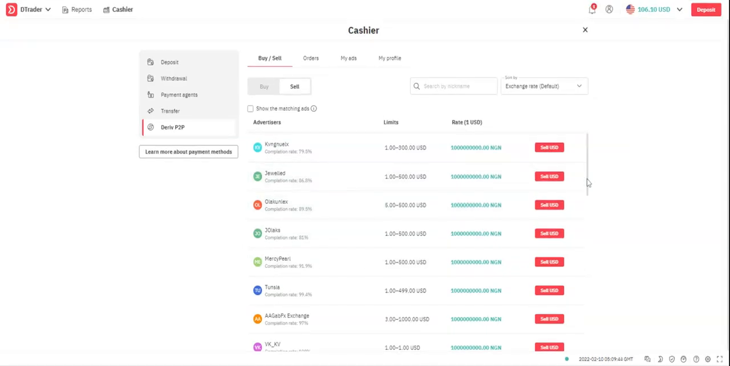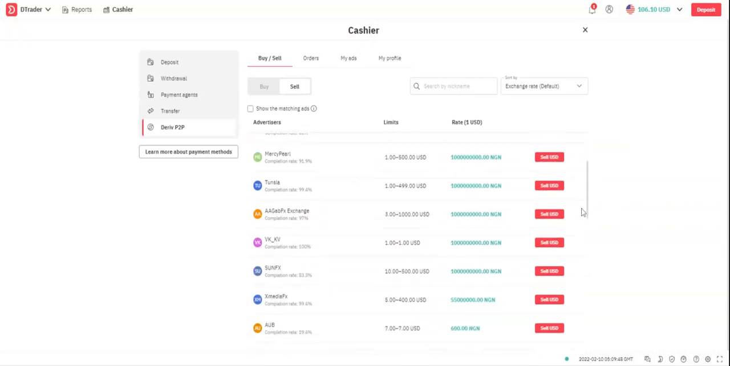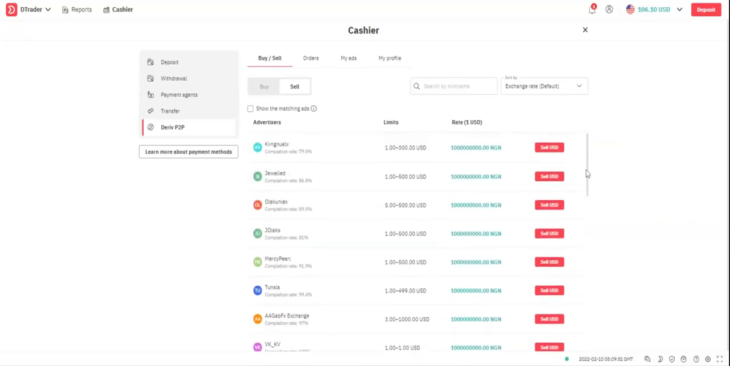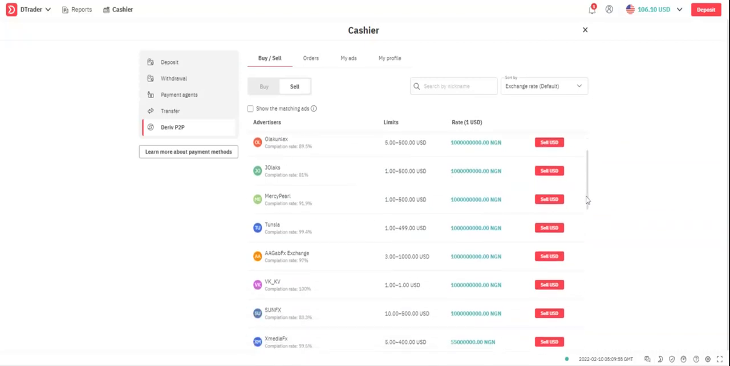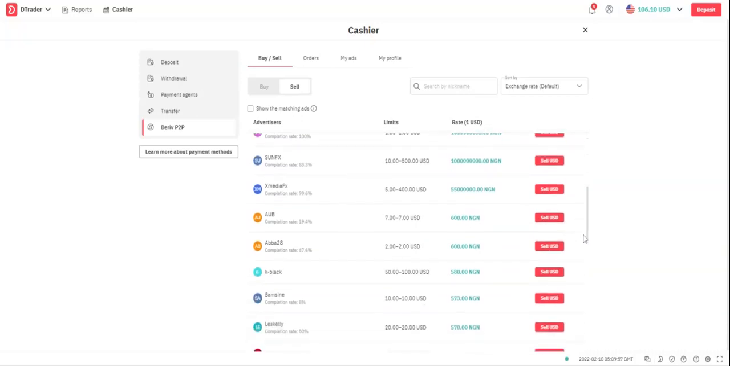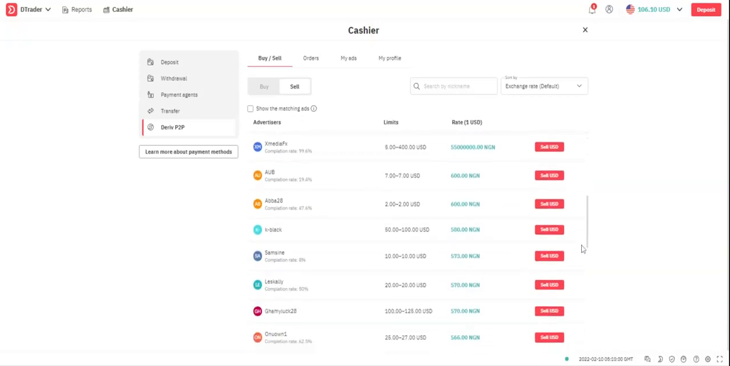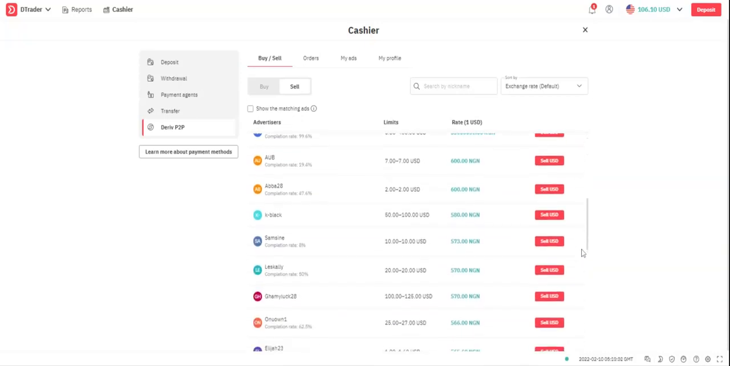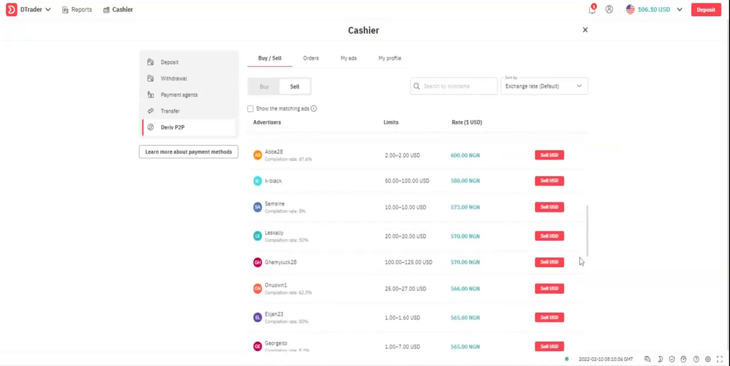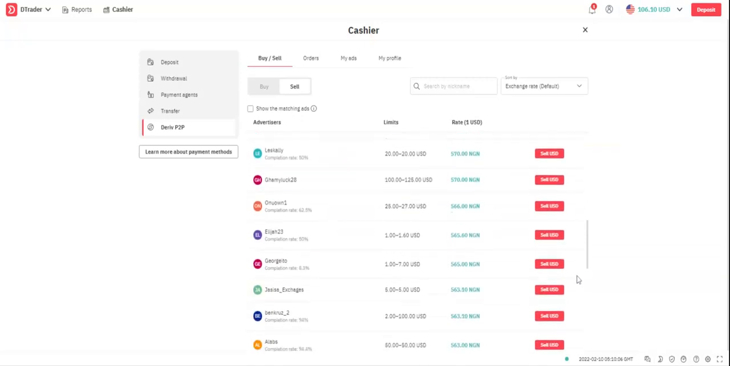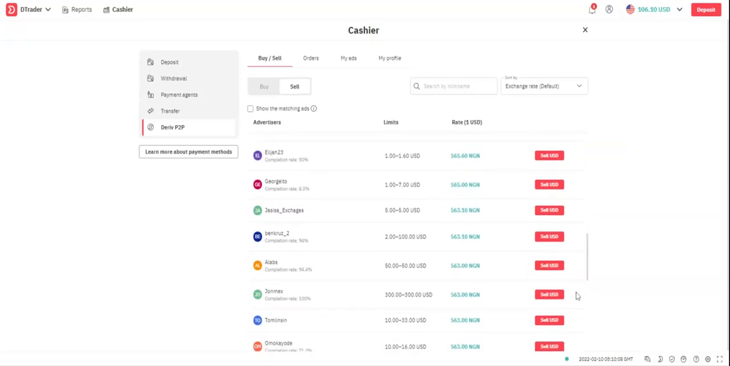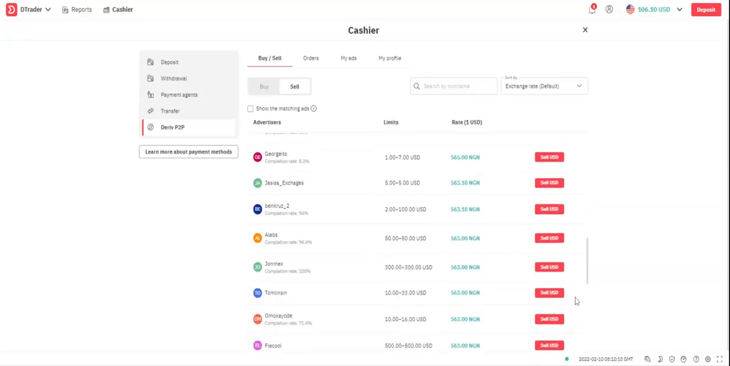Alright, everyone. So I'm going to show us how to withdraw through Deriv Peer. So the first thing you have to do is scroll down. You start from this 600, but you look for someone whose rating is above 80, and who has their number specified. So that's someone you want to sell to.